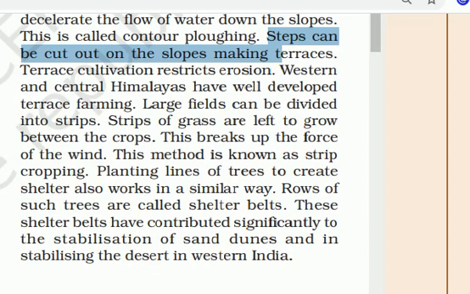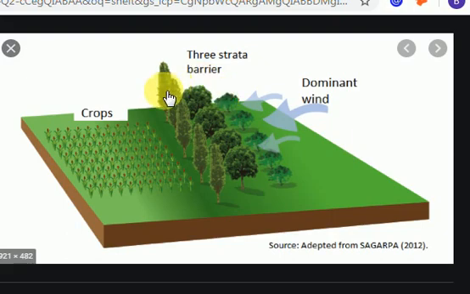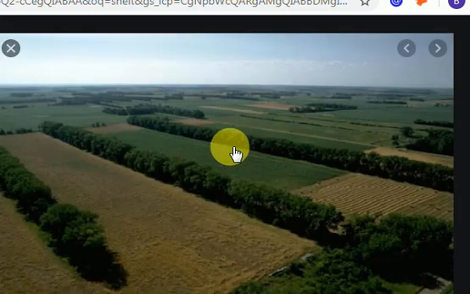So how can it be done? A shelter belt is like this, planting rows of trees on all sides of the fields, which prevent the blowing of winds, and the roots of these trees lock the soil, and do not allow the flow of water along with the soil, which prevents water erosion as well as wind erosion. So this is the original picture of a shelter belt, you can understand.